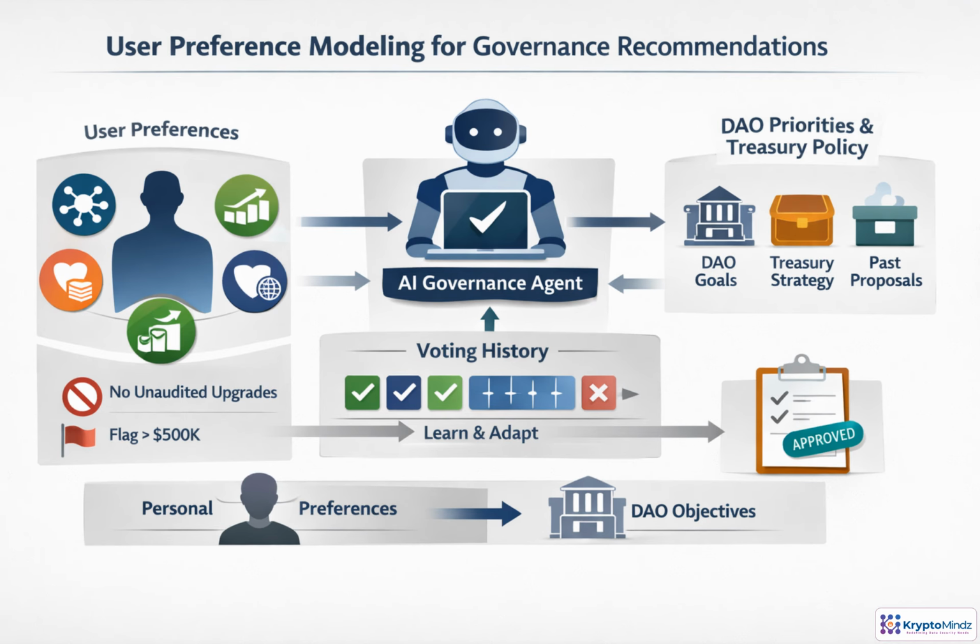To make useful recommendations, a governance agent needs to understand what good means for a specific user. That includes values like decentralization, security, growth, public goods, or conservative treasury management. It also needs hard boundaries, such as never supporting unaudited upgrades or always flagging large spending proposals. Past votes can help the agent learn, but explicit preferences must override patterns. Keep personal preferences separate from DAO objectives, so recommendations stay aligned, transparent, and not misleading.